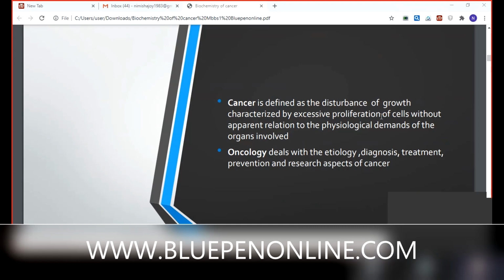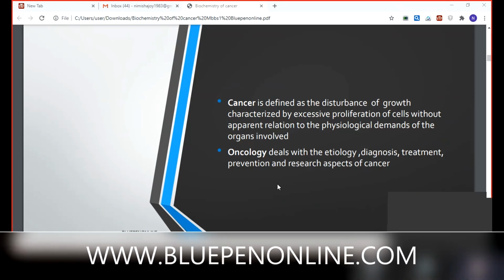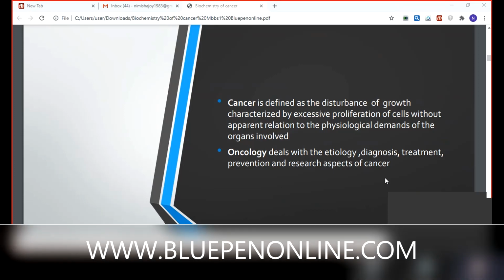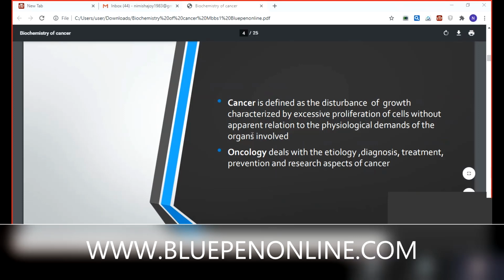Without any apparent relation to the physiological demand of the organs involved. Okay, yes, ma'am. Sandhya. Then oncology. We are very familiar with that department. No one wishes to enter into that department. Oncology, except you people, MBBS students and teachers. Oncology deals with etiology, diagnosis, treatment, prevention, and research aspects of cancer.